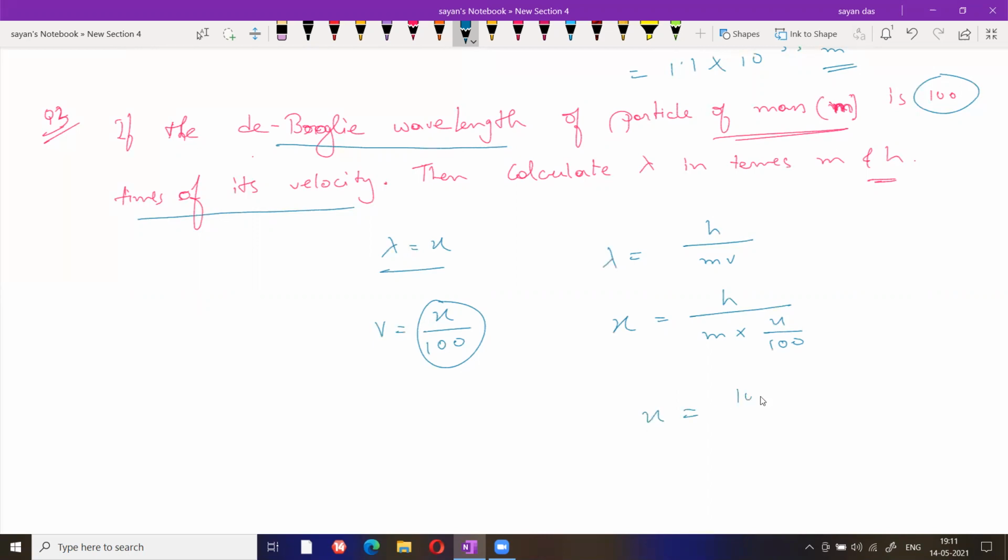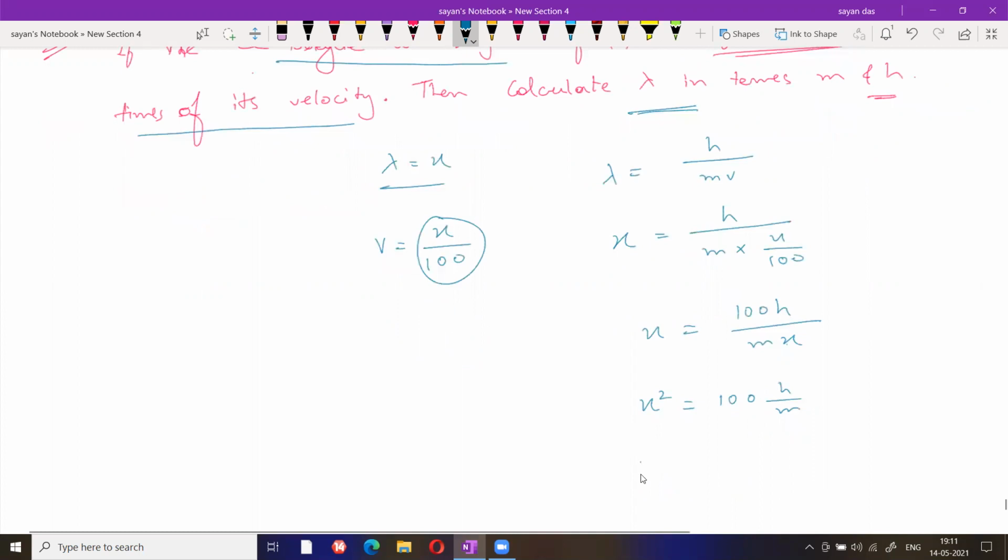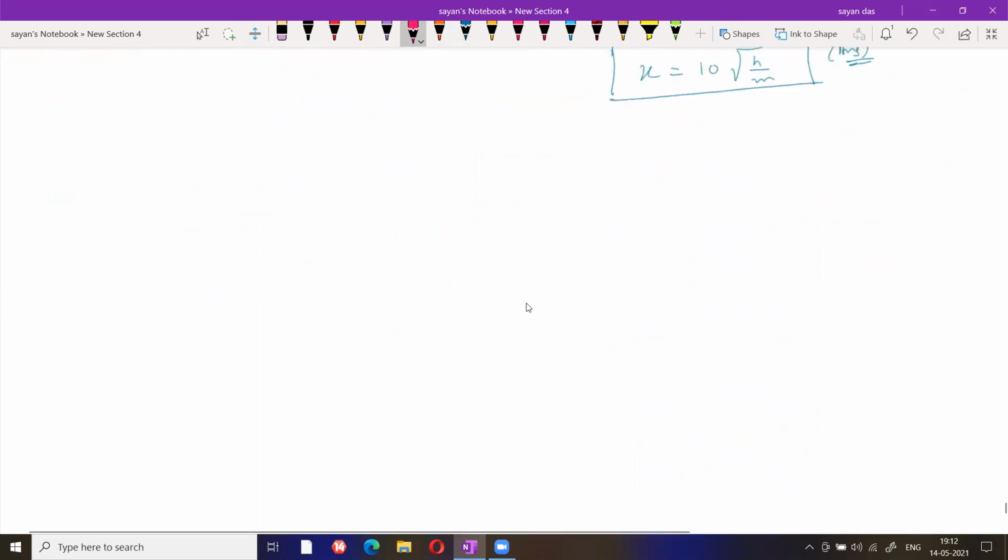Any doubt regarding this part? So can I write 100 h equals m into x? Just cross multiplied, so x square equals 100 h by m. So what is lambda? Lambda equals x, which is nothing but 10 root over h by m. Any doubt? This is the answer. Any doubt regarding this part? This part is clear? Yes, sir. Okay.